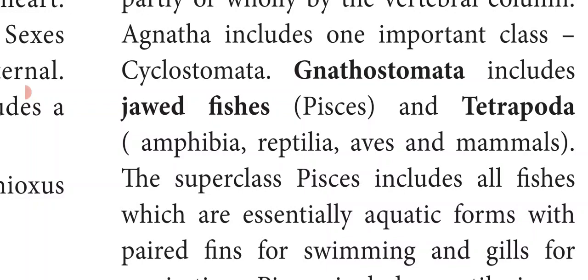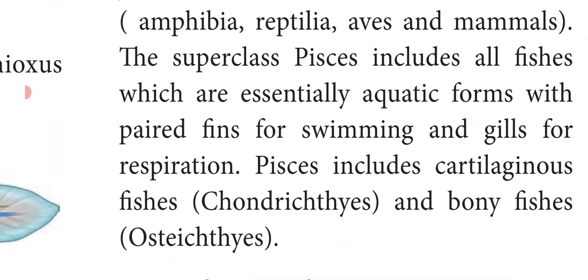The Gnathostomata is divided into two superclasses. So Pisces and Tetrapoda are superclasses. Next, the superclass Pisces includes all fishes which are essentially aquatic forms with paired fins for swimming and gills for respiration.